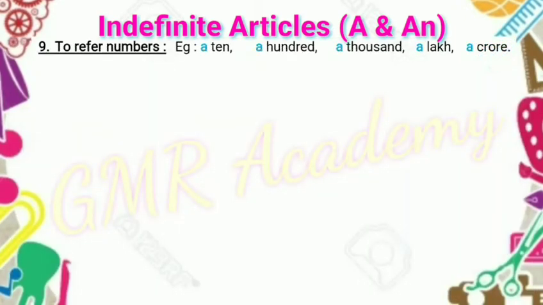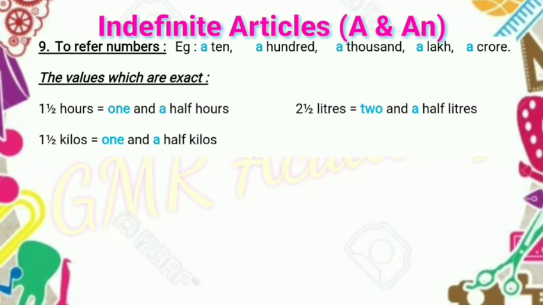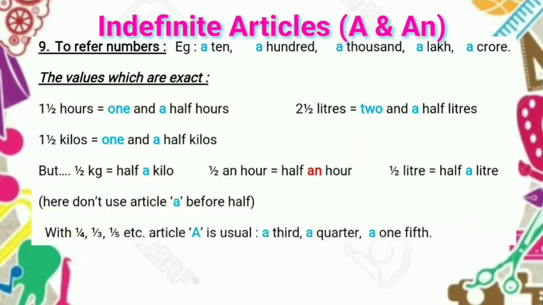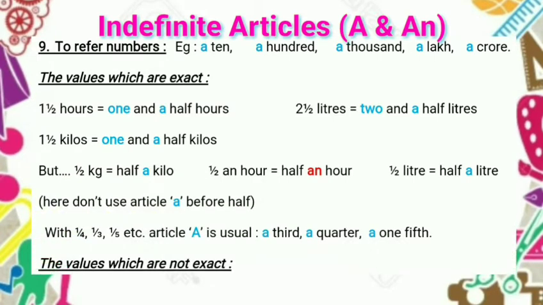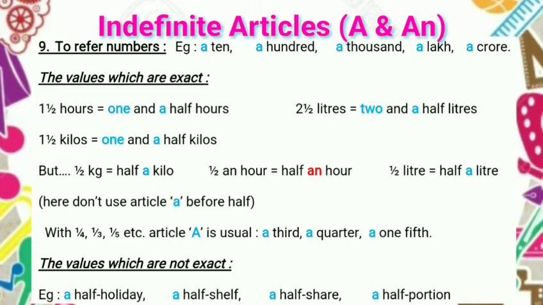Articles a and an are used to refer to numbers. Example: a ten, a hundred, a thousand, a lakh, a crore, etc. with the values which are exact. Example: one and a half hours, two and a half liters, one and a half kilos. Here, there is one quantity, again a half. So we should use article a.